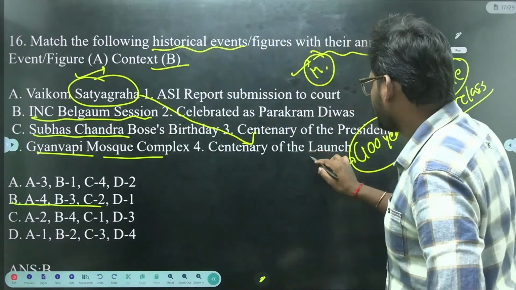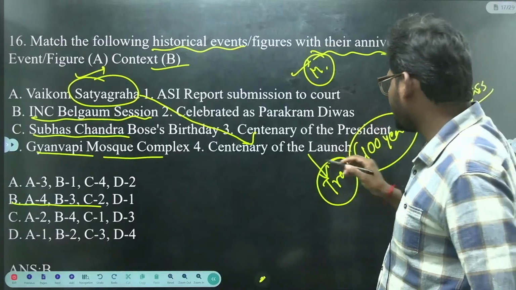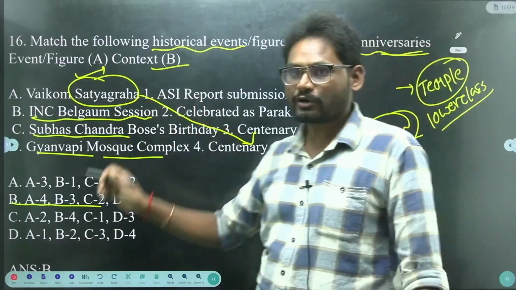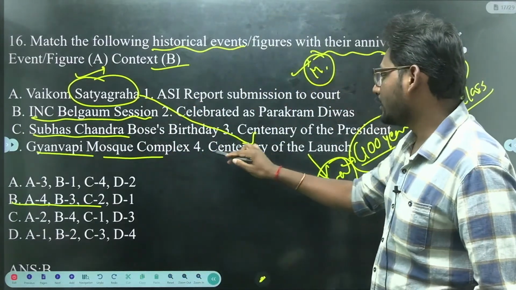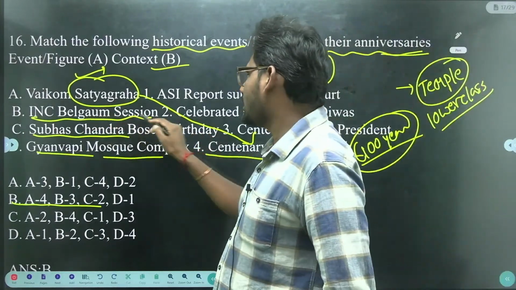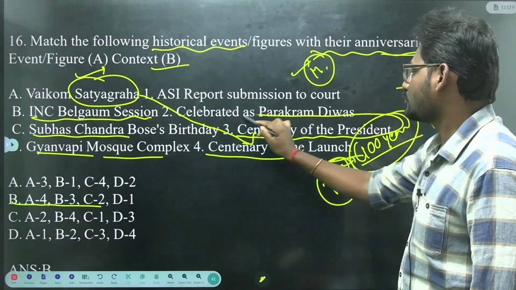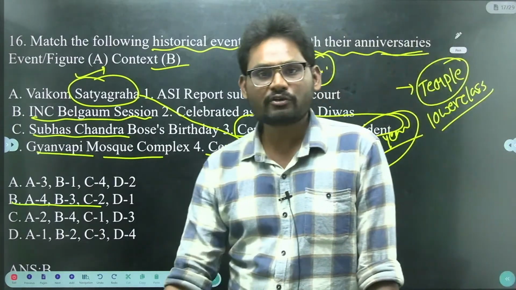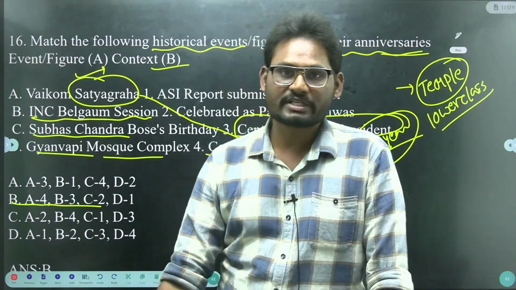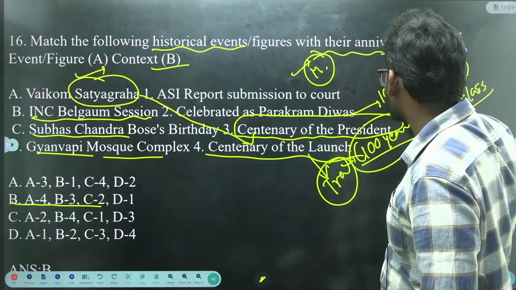Here the location is Travancore. So it recently completed 100 years. Next, INC Belgaum session. The President was Gandhiji. In 1924 the INC Belgaum session was presided over by Gandhiji. So recently it completed 100 years.